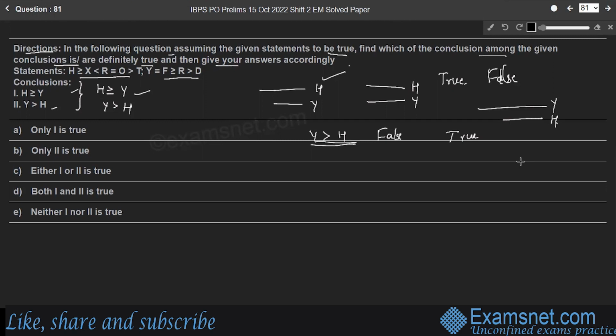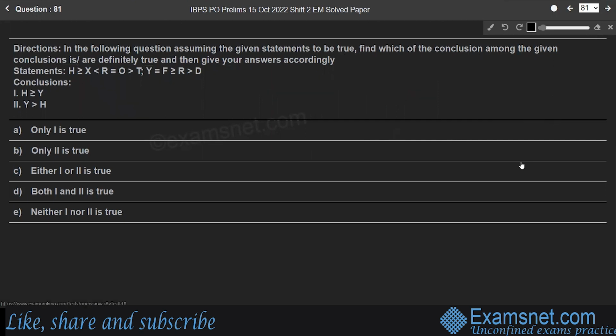Therefore, the conclusions are complementary pairs. Complementary pairs means if one is true, the other will be false. If the other is true, the one will be false, right? Therefore, these two are a complementary pair. Therefore, the answer is either 1 or 2 is true. So let us go in detail.